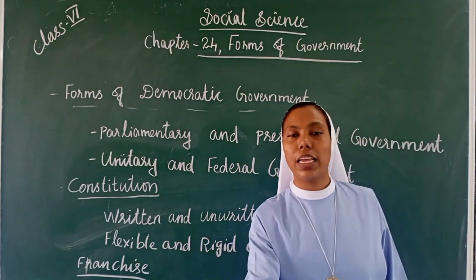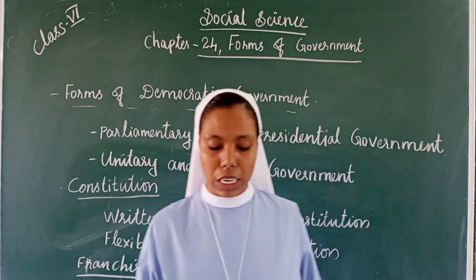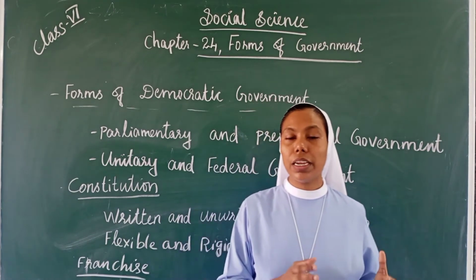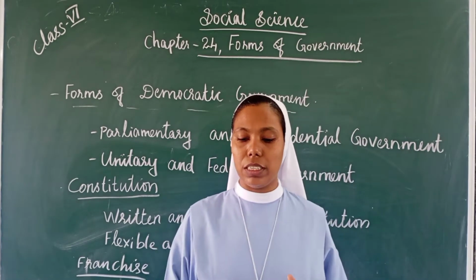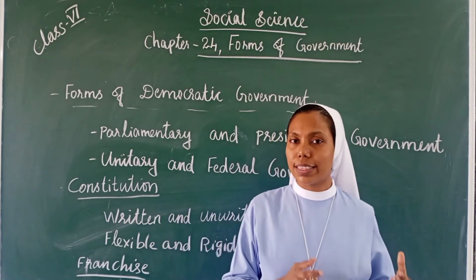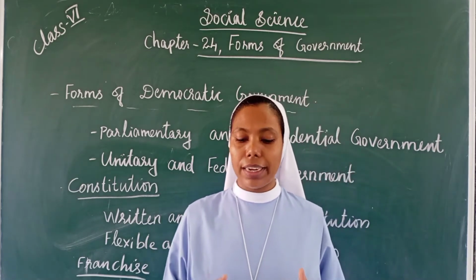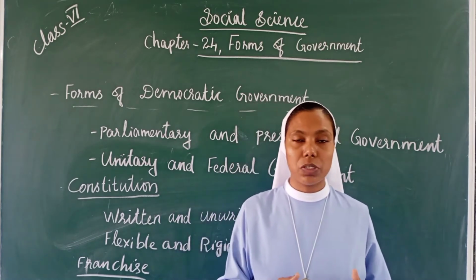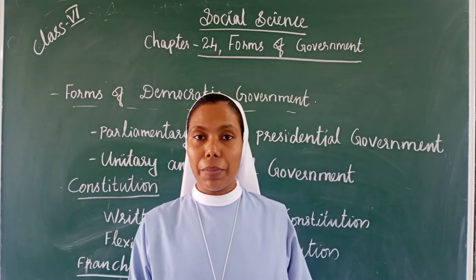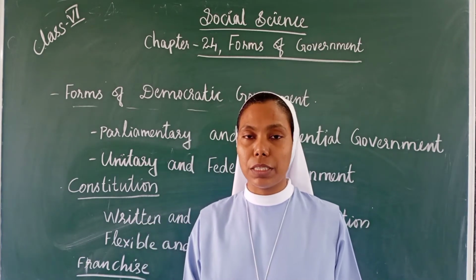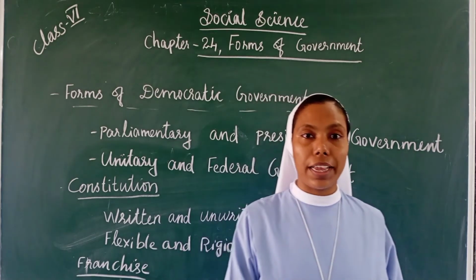When we are talking about the parliamentary and the presidential government, we can see the differences between them. These are forms of government. It is primarily based on the legislature and the executive and the extent to which they are dependent on or independent of each other.